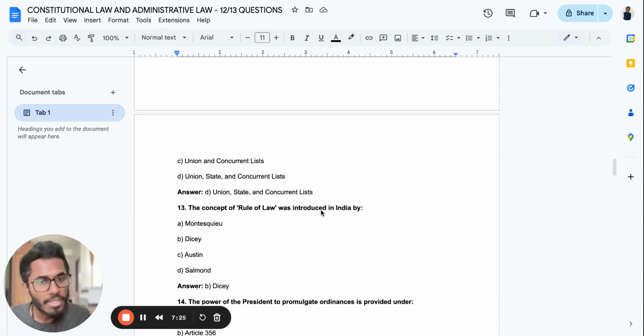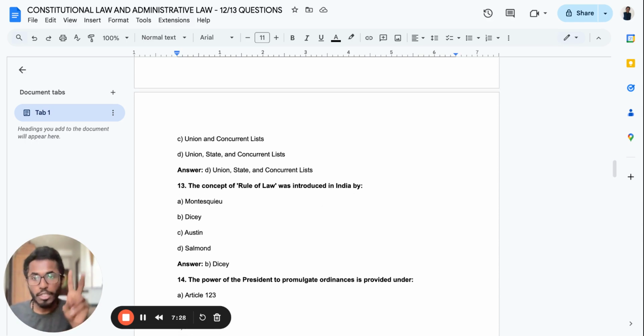The concept of rule of law was introduced in India by whom? Is it Montesquieu, Dicey, Austin, or Salmond? Remember, it is always Dicey. Learn this by heart. This is a by-heart question. You have to memorize it. Okay, Dicey is the right answer.